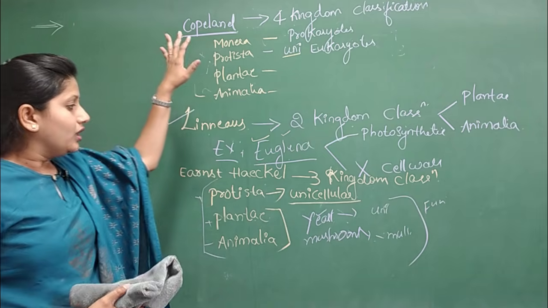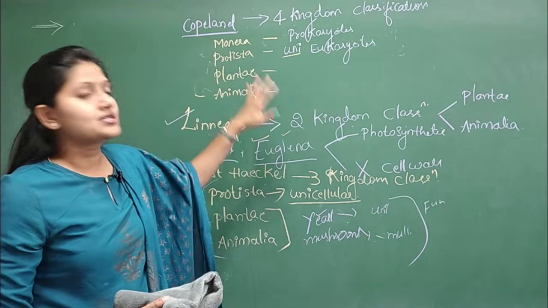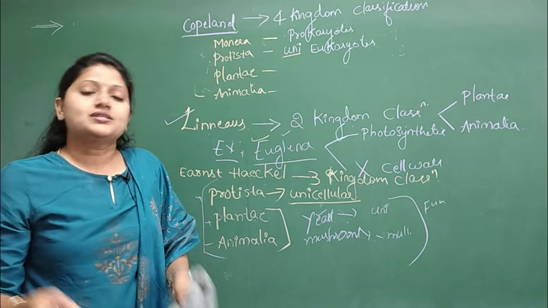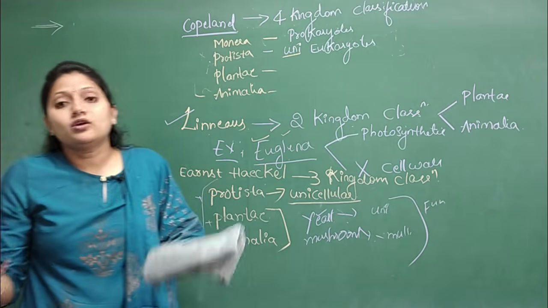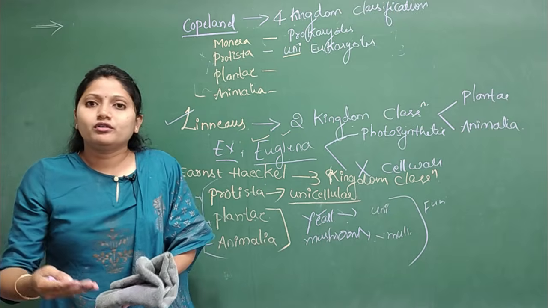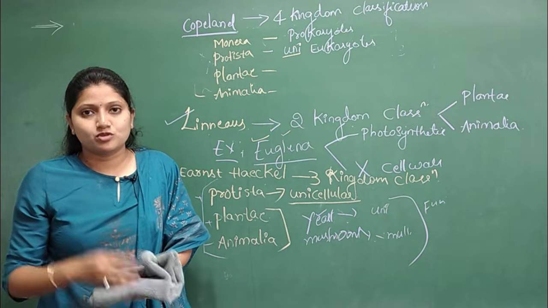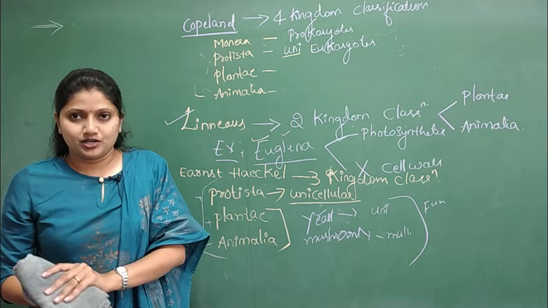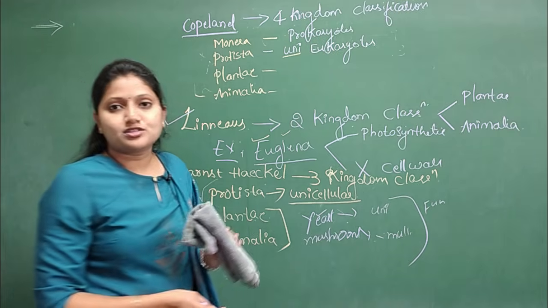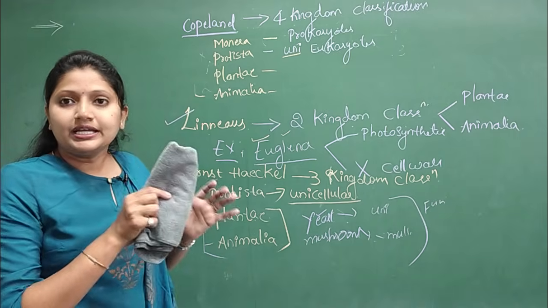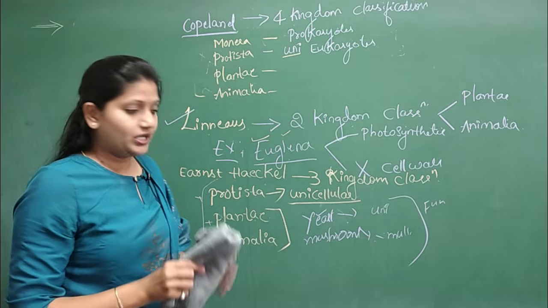But somehow, though these systems of classification were studied at times, people were not satisfied by the kingdoms of classification. So there was a need for one more advanced system of classification, which we call the five kingdom classification. And that five kingdom classification was given by R.H. Whittaker. So we'll study that five kingdom classification in detail.